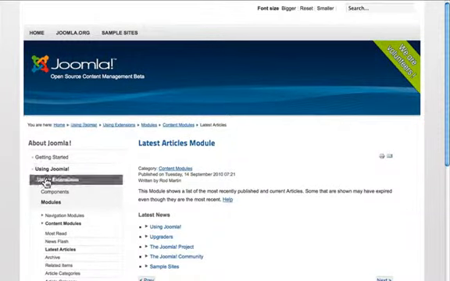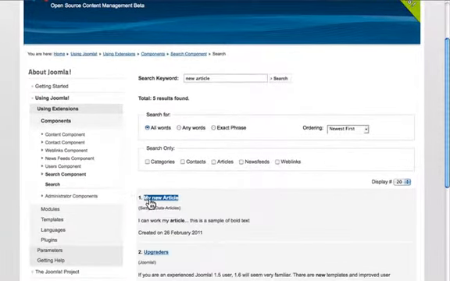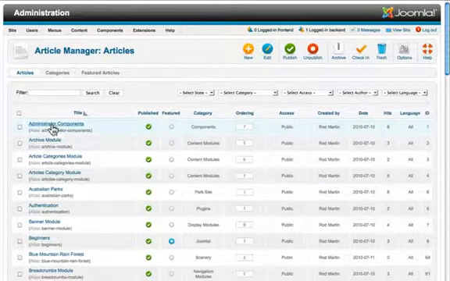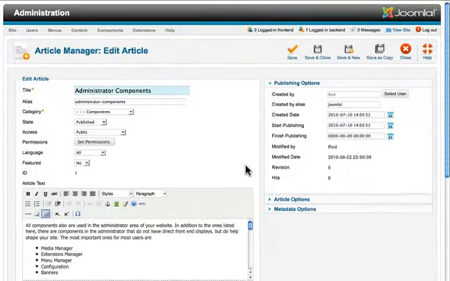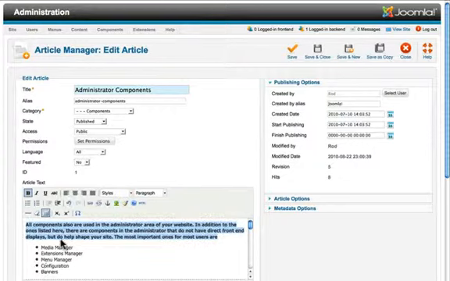So if I come back over to my home page, I can do a quick search for it, and here's my new article. To edit an article, just click on the title, and I've switched back to the default WYSIWYG editor just to show us what that looks like. I can bold, italic, underline text. It's a little bit like Word, but it's not. So don't think this is Microsoft Word because it's far from it.